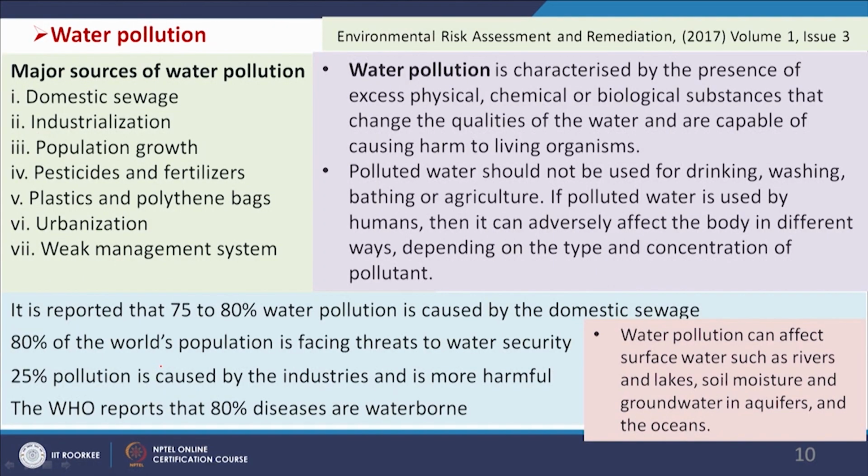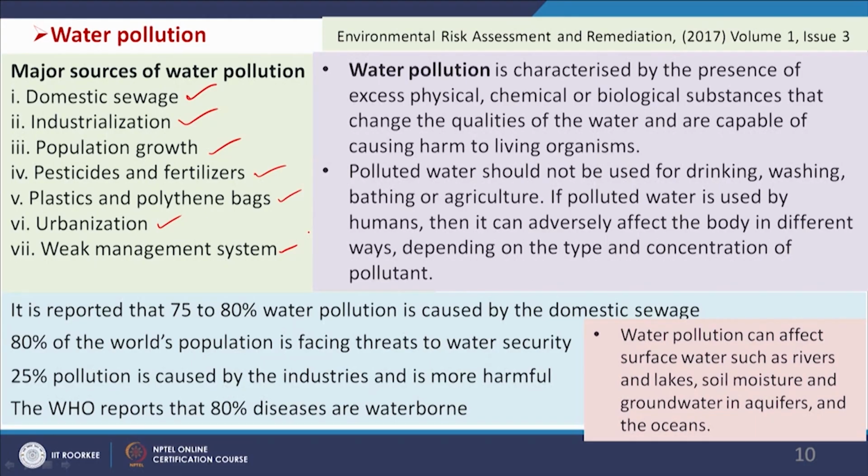Now, we will see what is water pollution. So, we will be focusing on the contamination of water. We see that major sources are domestic sewage, industrialization, population growth, pesticides and fertilizers use, and plastics and polythene bags. And there is another plastics issue, the microplastic issue, which is being reported very recently, that it is available in human blood also. Although the impact is not known, the plastic is getting entry into the human body through drinking water, that has been reported.